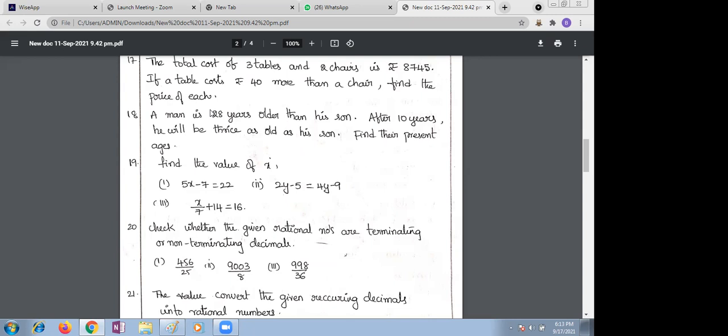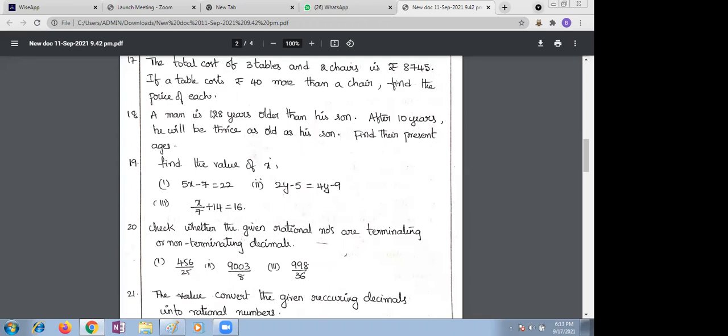So 3 into 3x, thrice as old as his son. Find their present ages. X and x plus 28. After 10 years, this boy will be x plus 10. Father will be x plus 38.